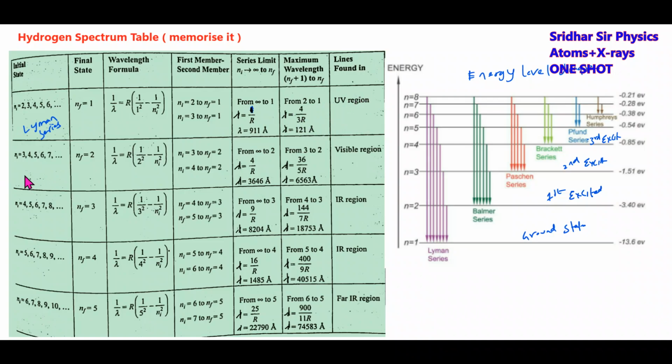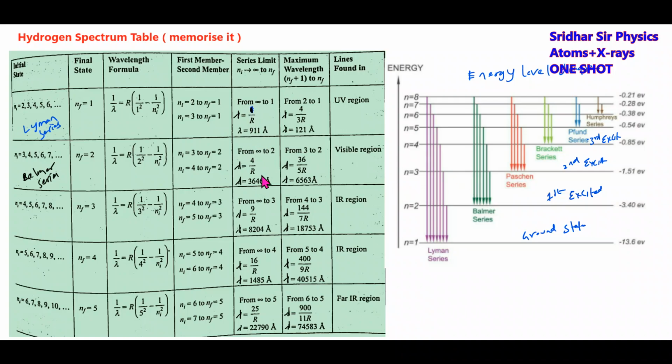Next, again, this will become the Balmer series. Final state NF will be equal to 2. Ni will be 3, 4, 5, 6, 7. First member will be 3 to 2. Second member will be from 4 to 2. This will become the first member of the Balmer series. This will become the second member.